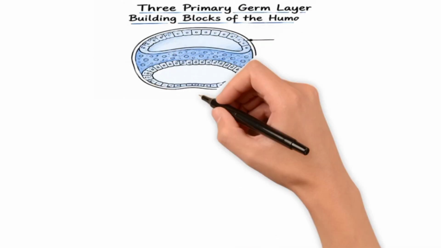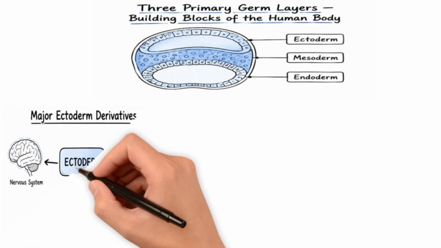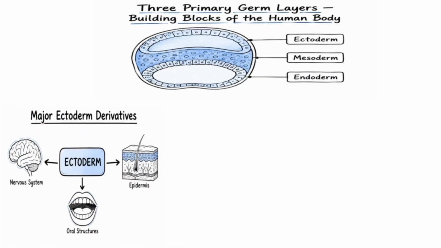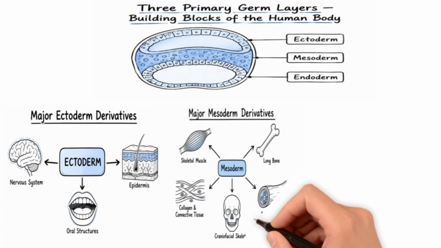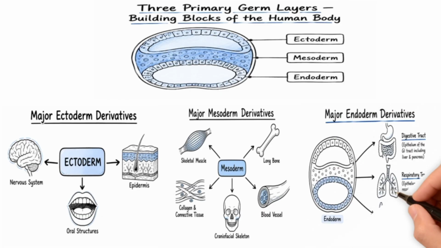Now let's meet the three primary germ layers, the building blocks of the human body. The first layer is the ectoderm. It gives rise to the nervous system, the epidermis of the skin, and many structures of the oral cavity. The second layer is the mesoderm. It forms muscles, bones, connective tissues, blood vessels, and much of the craniofacial skeleton. The third layer is the endoderm. This layer develops into the lining of the digestive tract, respiratory tract, and several important glands.